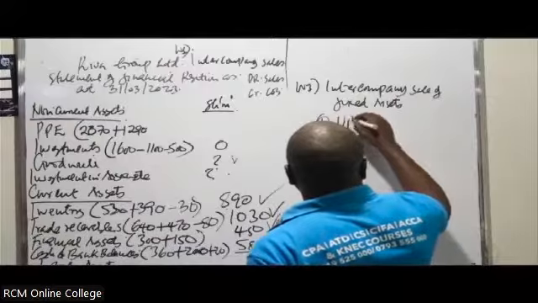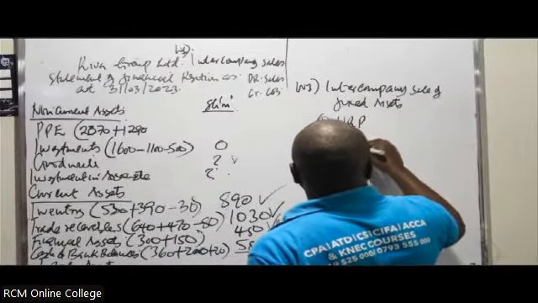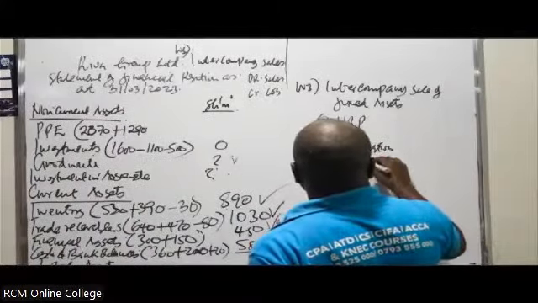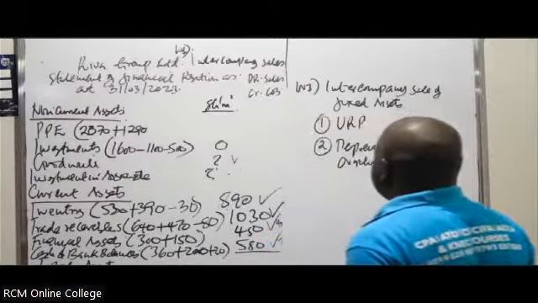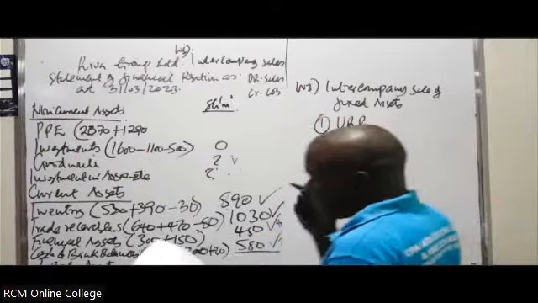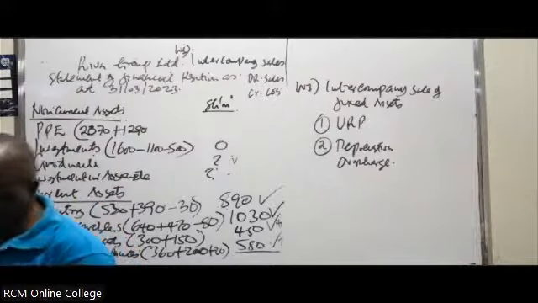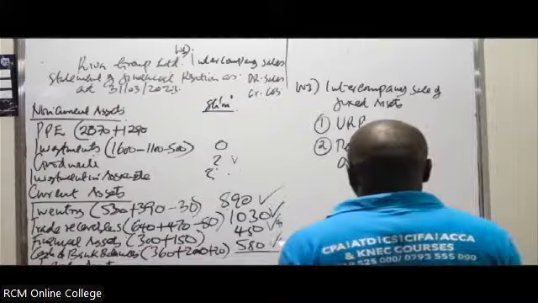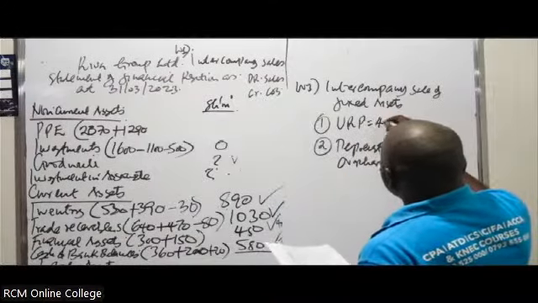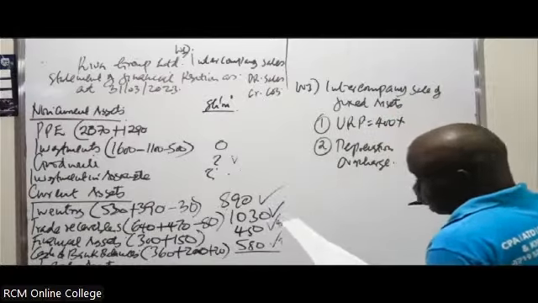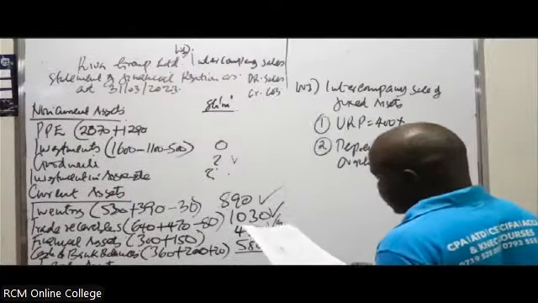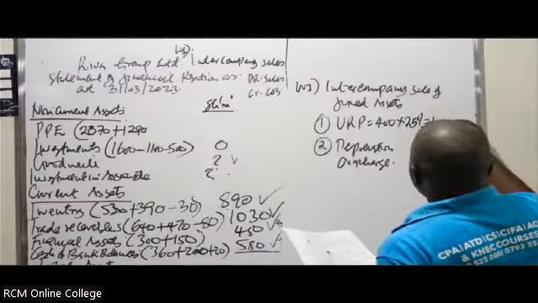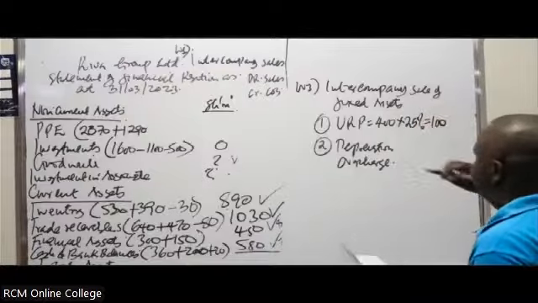Depreciation. It is URP. And of course, in this case, depreciation overcharge. So in this case, for the URP, you have to look at how much was the value of the asset having to be sold. You are told the value of the asset sold was how much? 400. And therefore, you'll be able to take 400 times the profit margin. That profit should be given as a margin, which was in this case, what? 25%. You'll be able to get 100.